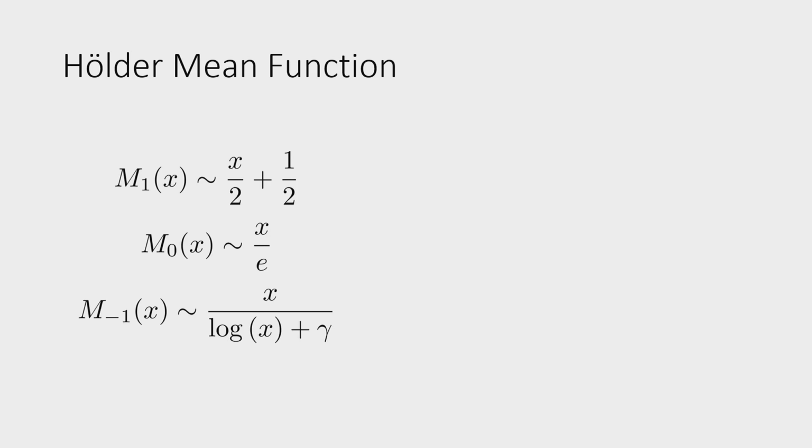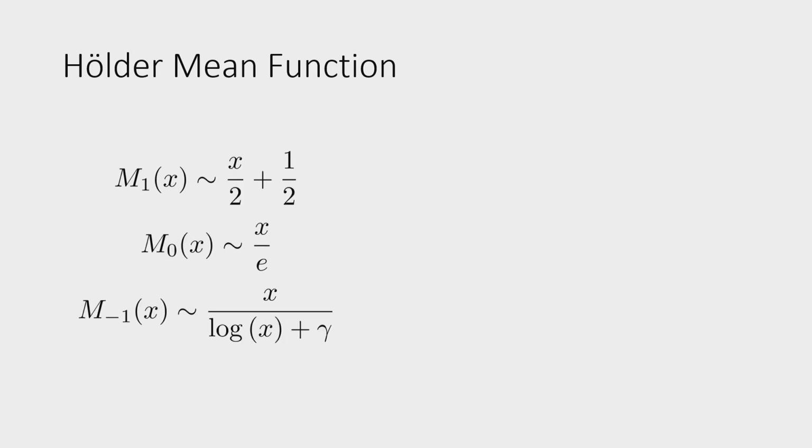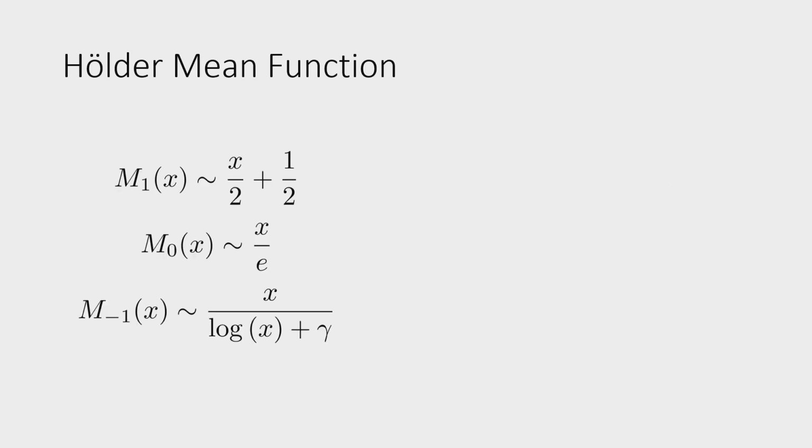For the geometric mean, the first term is x over e, and then we get some smaller terms which we ignore. And the harmonic mean, as shown in the beginning, is log x plus gamma. So we get this. Already we see a pattern emerging, because we have some fractions, and it's just x divided by some constant for the first two. Here it's a bit different.